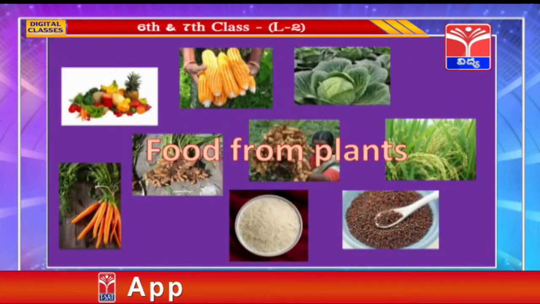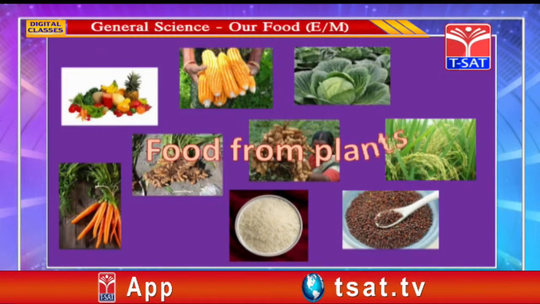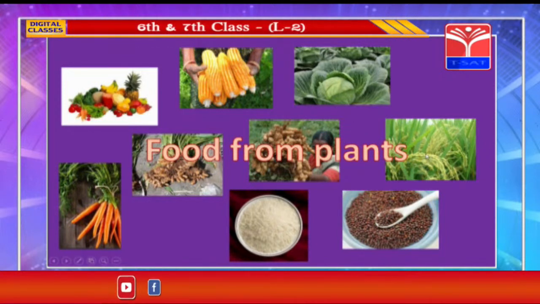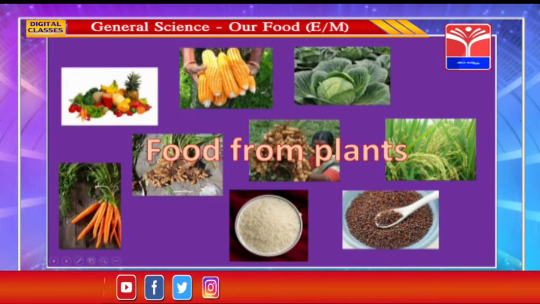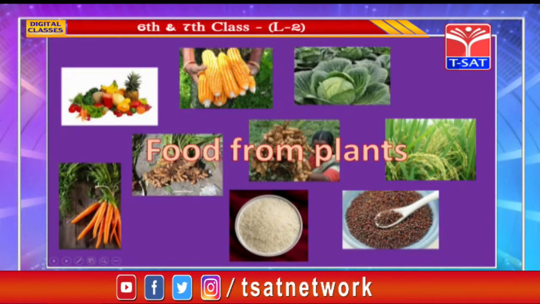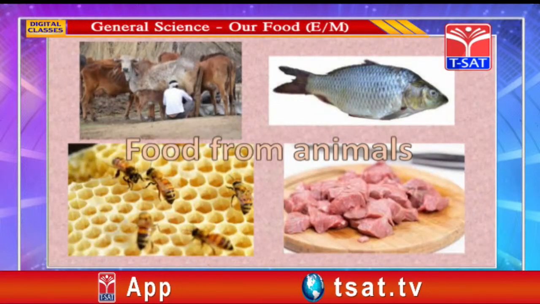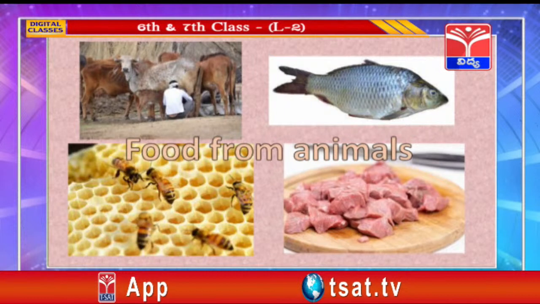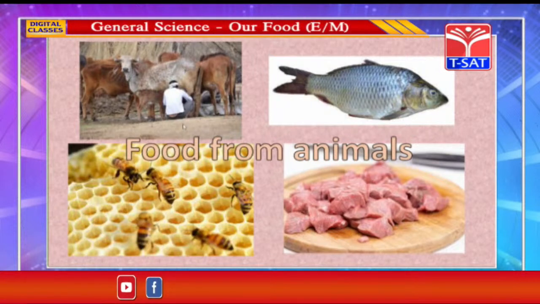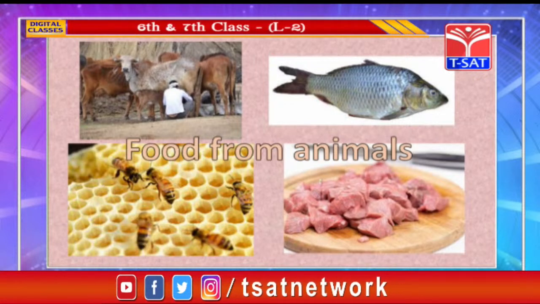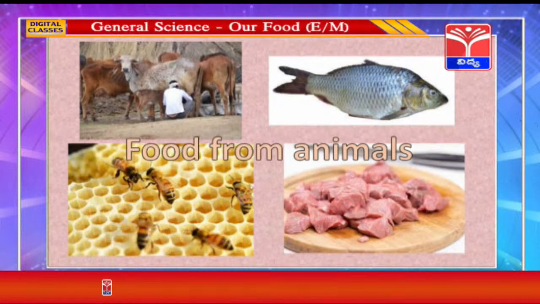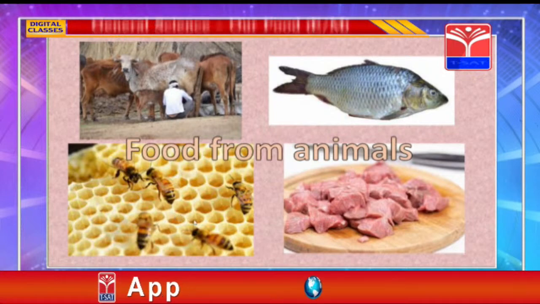Now children, look, food from plants. What all do we get from plants? We get all fruits, maize, cabbage, paddy, mustard. So this is paddy seeds, rice, and this is groundnut, ginger, carrot and many vegetables. Now food from animals. What all do we get from animals? We get milk, we get meat, that is from hen, goat, and fish meat also we eat, no? And also we get honey from honeybees.